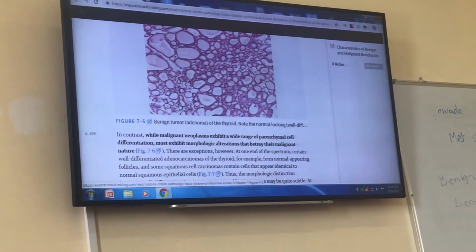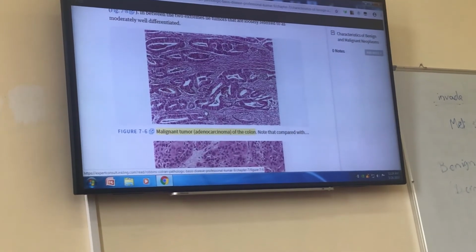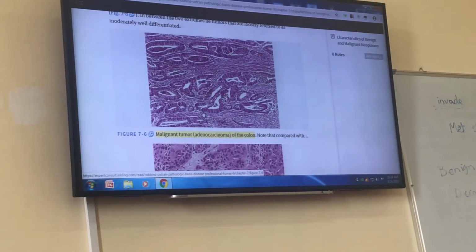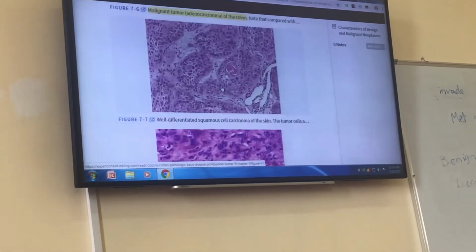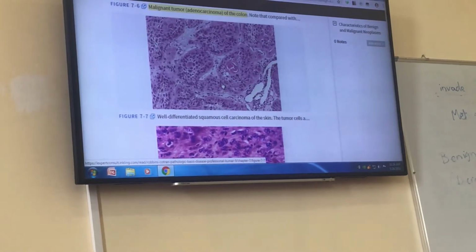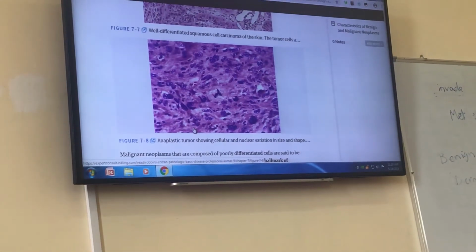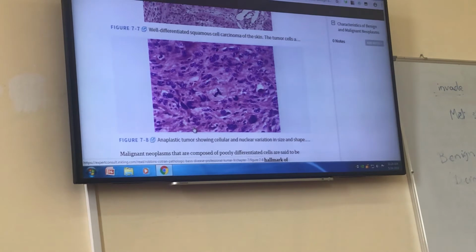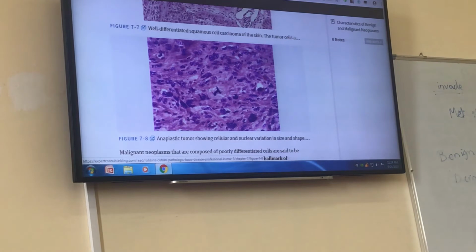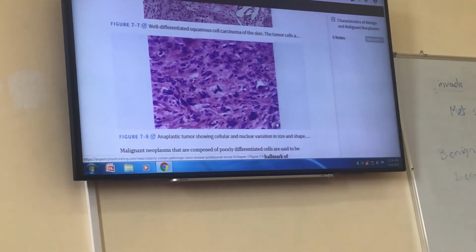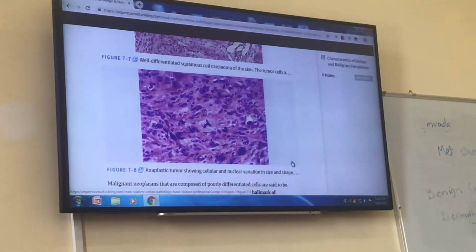This tumor is adenoma of thyroid, they are benign. But this is adenocarcinoma. You see variably sized glands lined by atypical cells. It's an adenocarcinoma. Or this is a well differentiated squamous cell carcinoma of skin. What is this? This is an anaplastic tumor, that there is lack of differentiation. You see the cells have large nuclei, atypical nuclei. One of the things that is important in malignant cells is that the size of nuclei are enlarged.